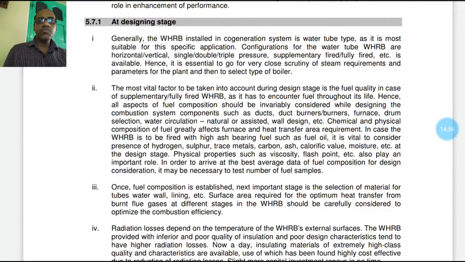Once fuel composition is established, the next important stage is the selection of material for tube water walls, lining, etc. Surface area required for optimum heat transfer from burnt fuel gases at different stages in the waste heat recovery unit should be carefully considered to optimize the combustion efficiency.